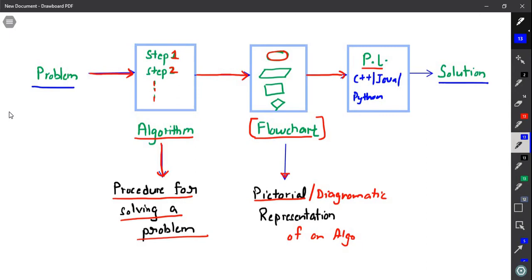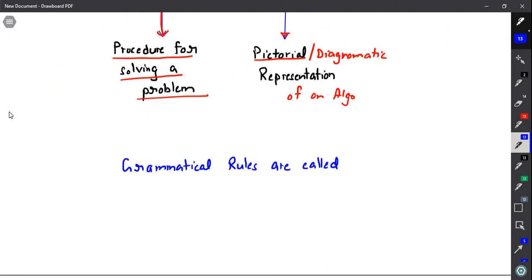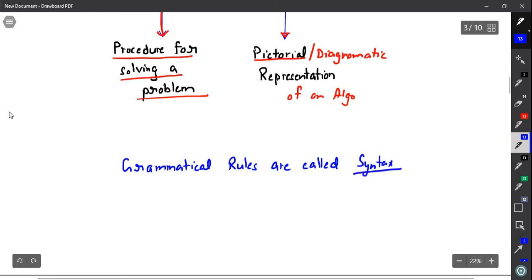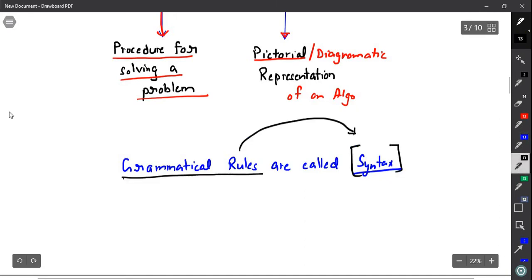Like any other language in general, a programming language will also have some words, some symbols, some rules. In programming language, the rules of grammar, the grammatical rules, are called syntax. Like any other language, a programming language has words, symbols and rules of grammar, and the rules of grammar have a name, which is called syntax. Simple.